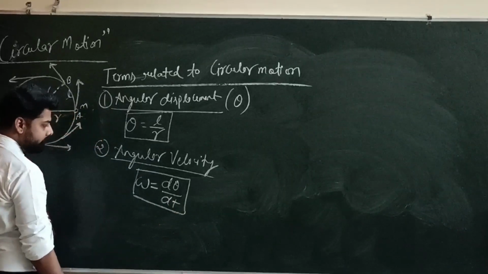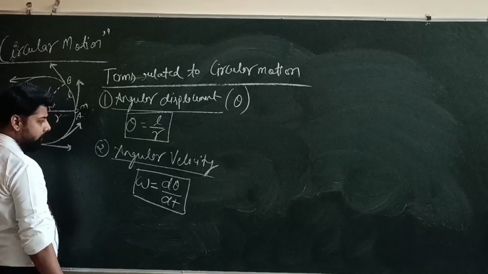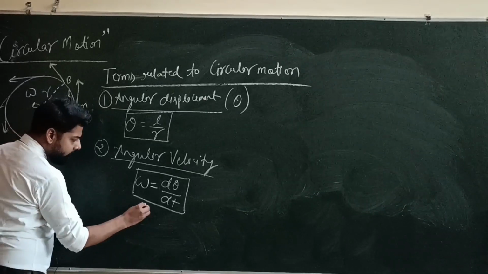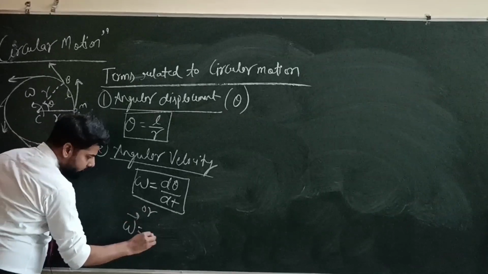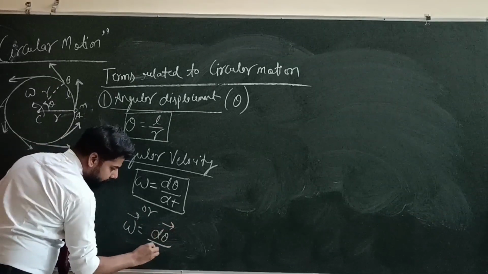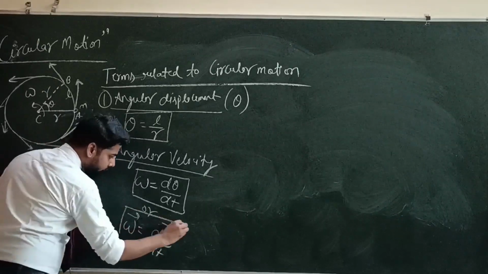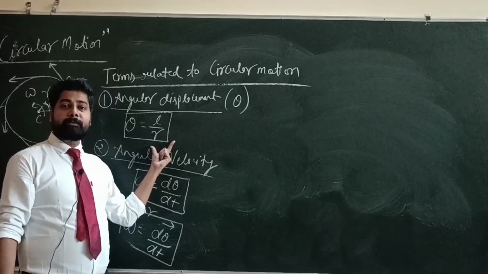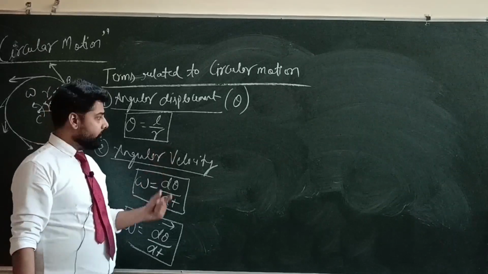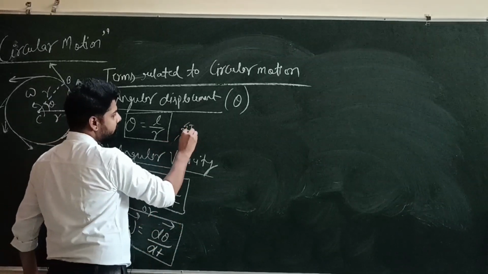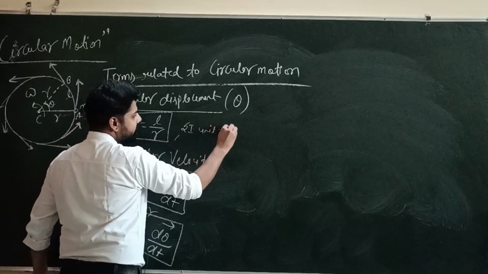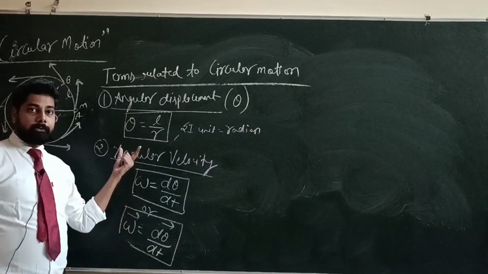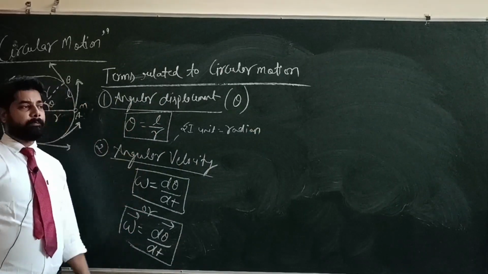Angular velocity is a vector quantity, so we can write it in the vector form also. Omega vector equals d theta vector upon dt. One more thing I want to tell you, the angular displacement is measured in radian, so the SI unit is radian. Here we are talking about the plane angle.